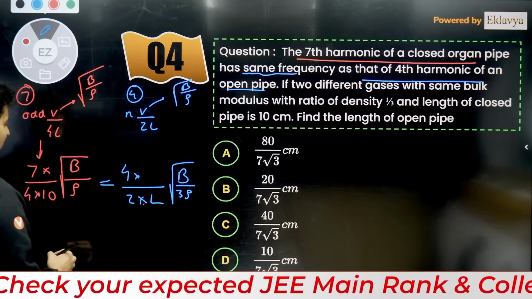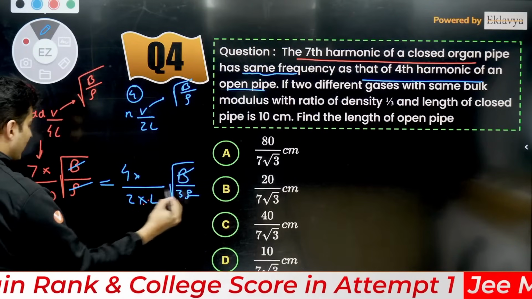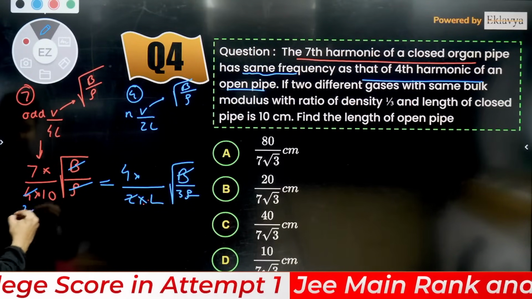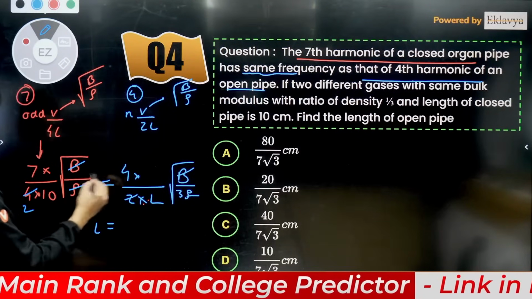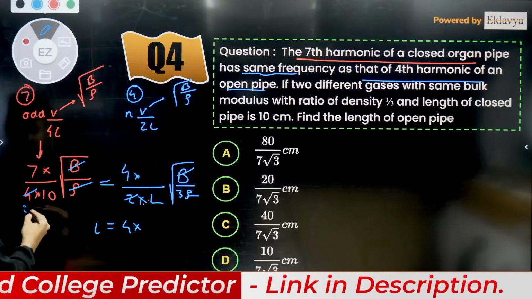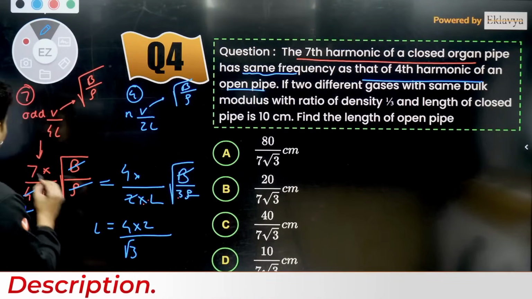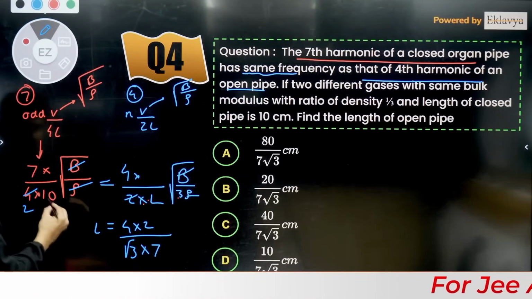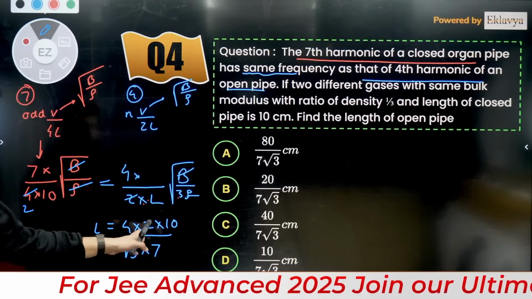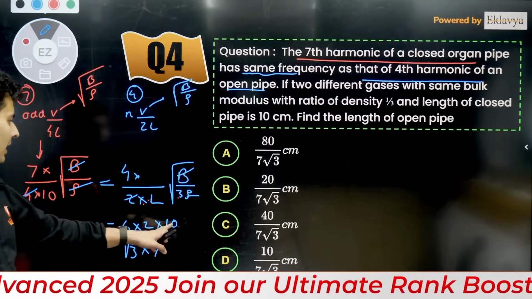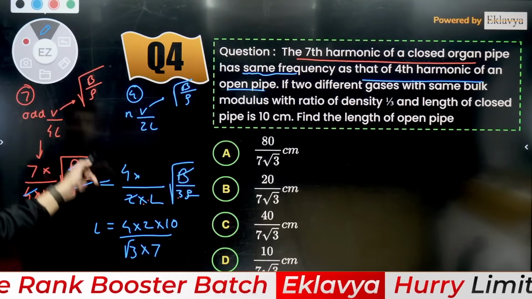Now you have to just find out the length. By the way, B gets cancelled, rho gets cancelled, 2 gets cancelled with this 4 as 2. And therefore L goes on the top, will be 4 multiplied by this particular 2, and this √3 will be remaining. This 7 will come down and this 10 will definitely go up. Just check this out. So 4 2s are 8, 8 into 10, 80, 80 by 7 √3, which seems like option number A.